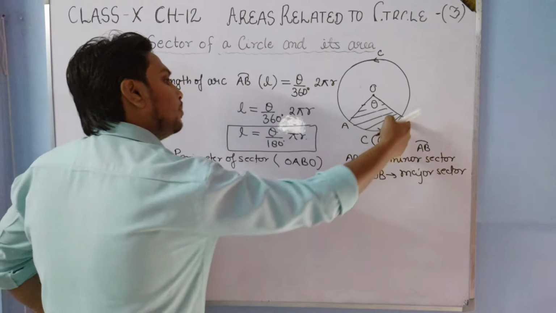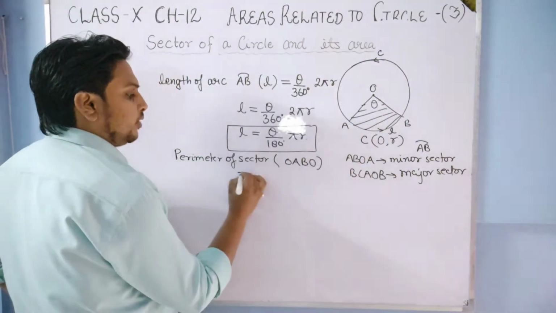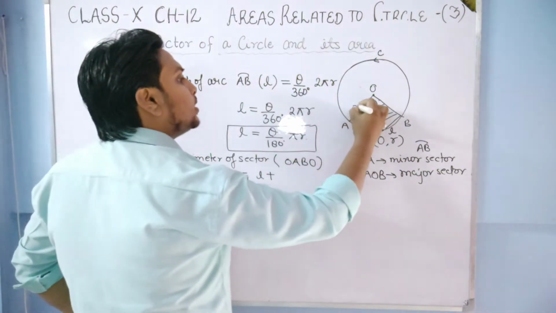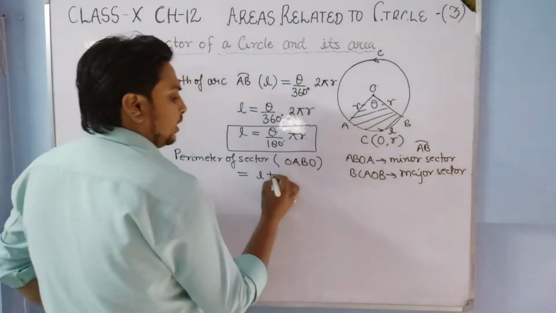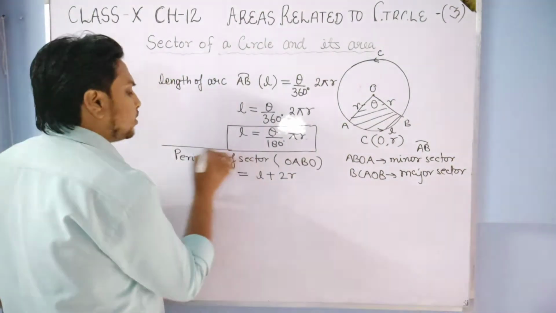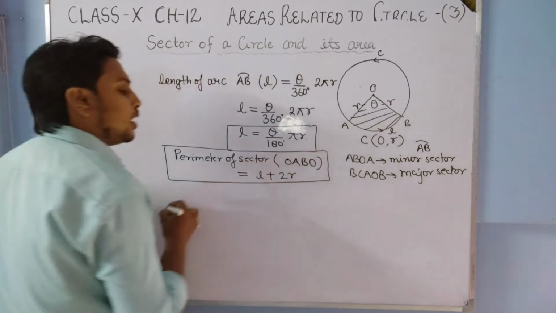Then it will be equal to L plus how much? This is R, this is R, so it will be L plus 2R. Remember this also, that the perimeter of the sector is L plus 2R.